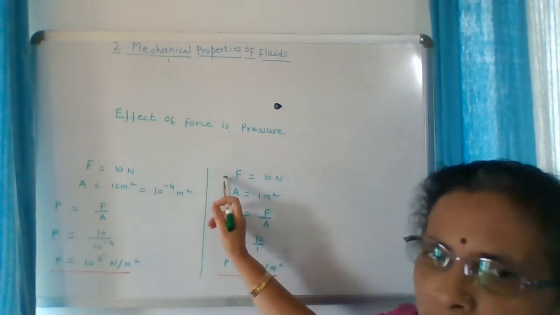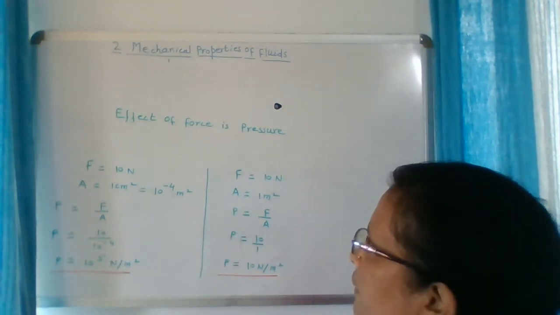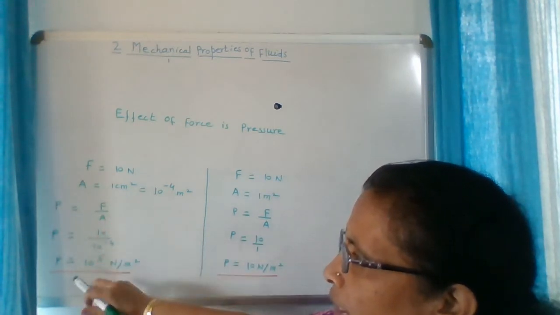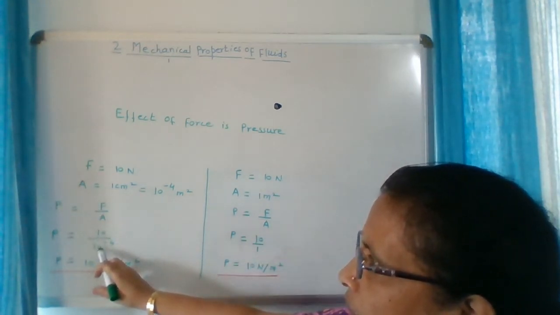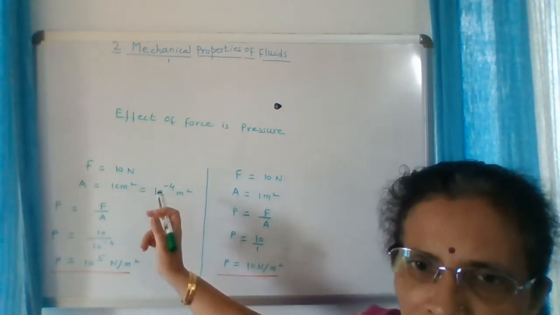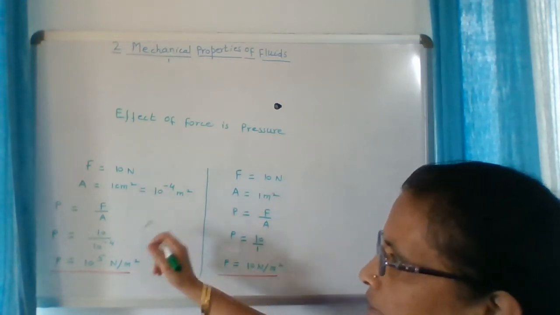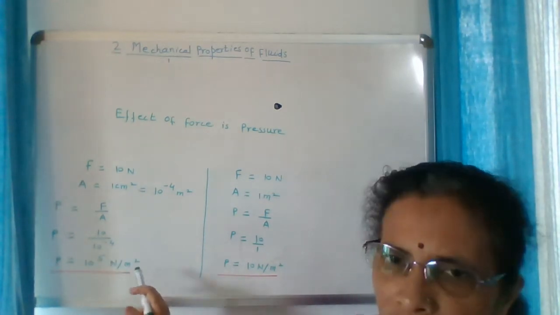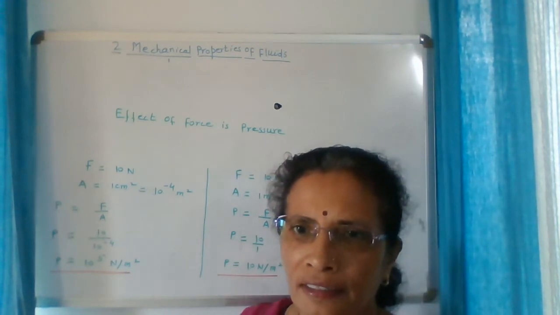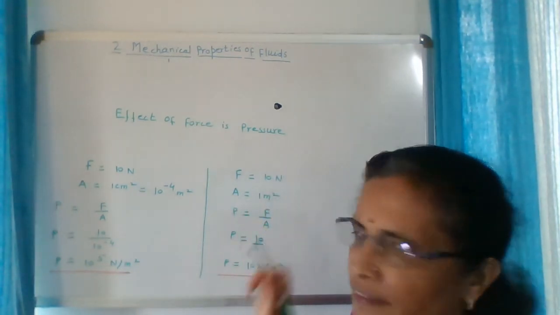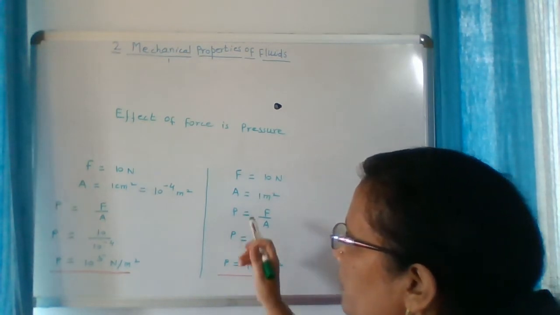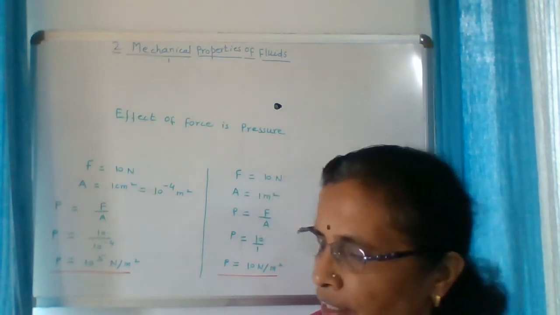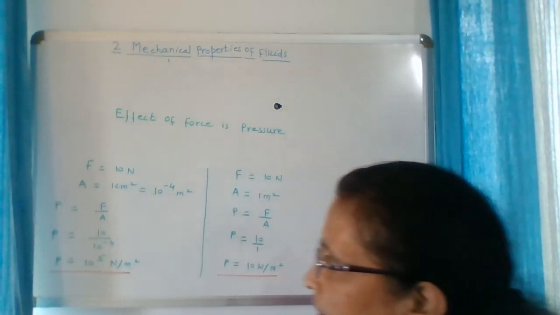And the same force is applied on an area of 1 meter square. What will be the pressure? Using the formula, pressure is equal to force upon area. Here the force is 10 Newton, and the area in centimeter square converts into 10 raised to minus 4 meter square. So the pressure will be 10 raised to 5 Newton per meter square. On the other hand, if the area is 1 meter square, a large area, then the pressure is only 10 Newton per meter square. So in this way, smaller the area, greater the pressure.